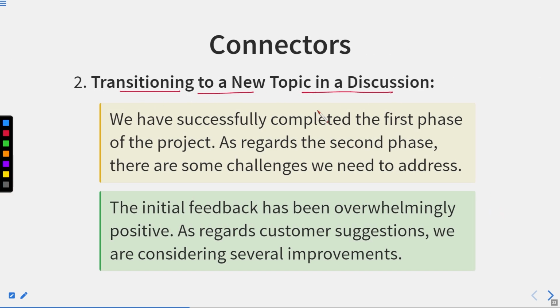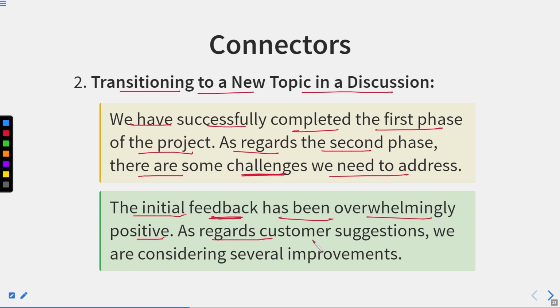Transitioning to a new topic in a discussion. We have successfully completed the first phase of the project. As regards the second phase, there are some challenges we need to address. The initial feedback has been overwhelmingly positive. As regards customer suggestions, we are considering several improvements.